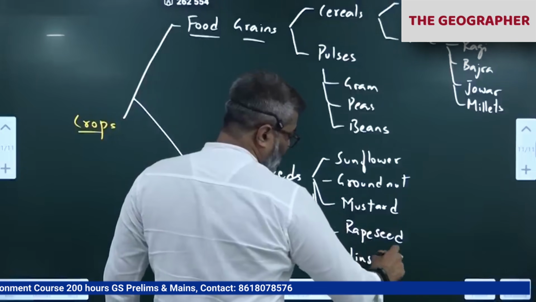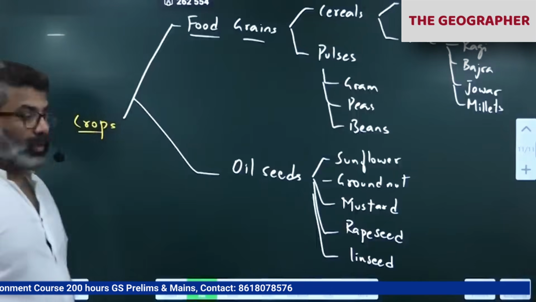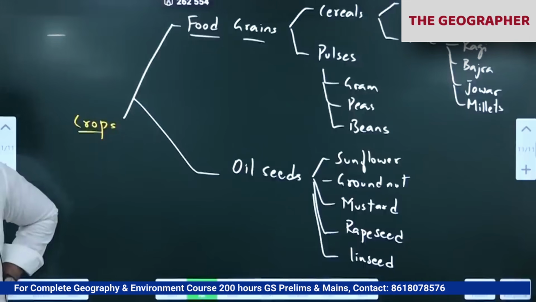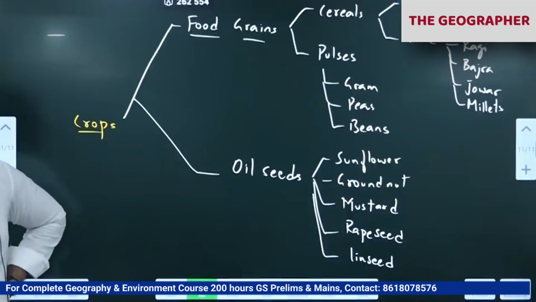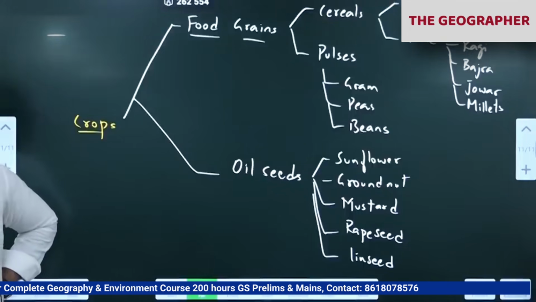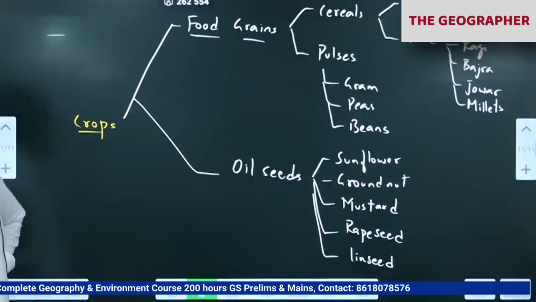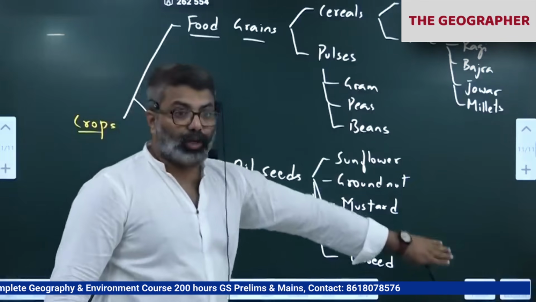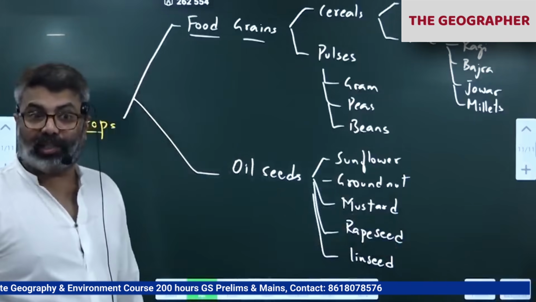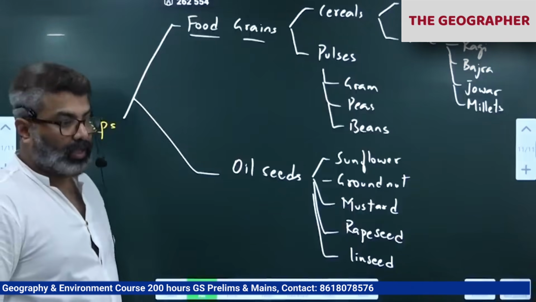All these are oil seeds, edible. We use this for cooking edible oil. This becomes agro-based industries later. Remember, we'll discuss this in the agro-based industries sector as well.